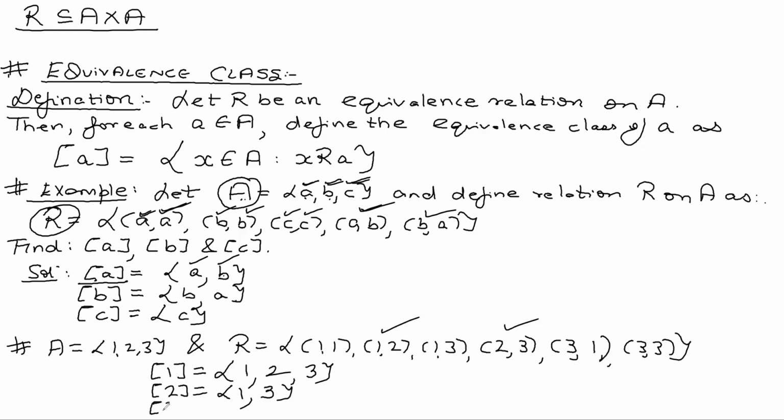And what will the equivalence class of 3 be? 3 is related to itself. 3 is also related to 1. 3 is also related to 2. So equivalence class of 3 will be set of 3, 1, and 2. I hope all students have understood this now. Okay, so moving forward, all students write this proposition.